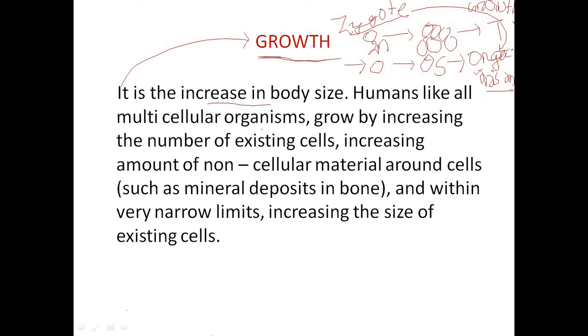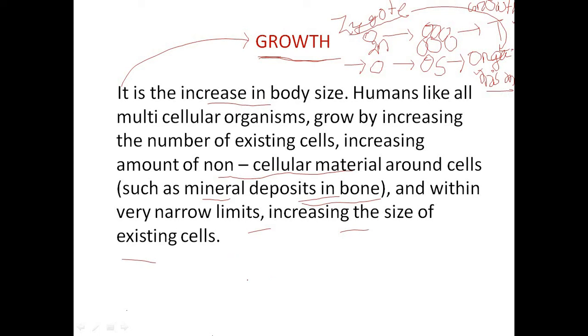Humans, like all multicellular organisms, grow by increasing the number of existing cells, increasing the amount of non-cellular materials around cells. Non-cellular materials means mineral deposits in the bone. So bone mass also increases along with the growth, and within very narrow limits, increasing the size of the existing cells.